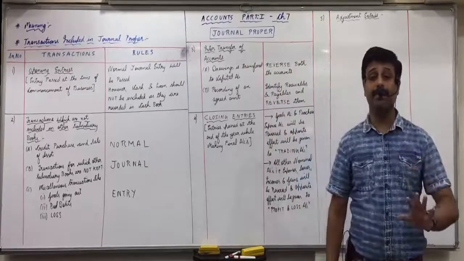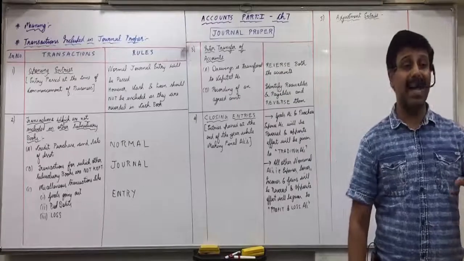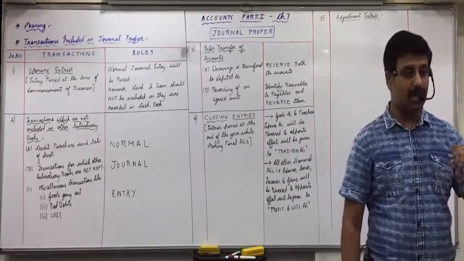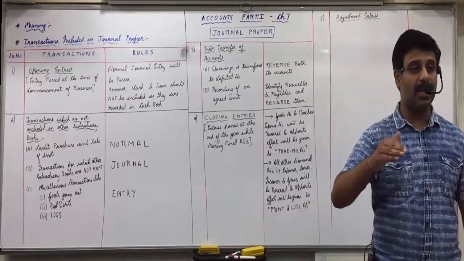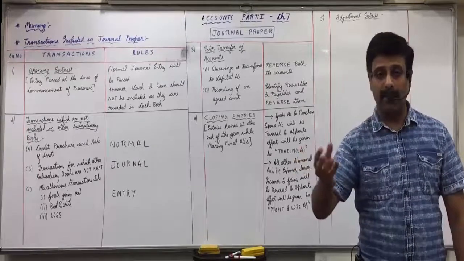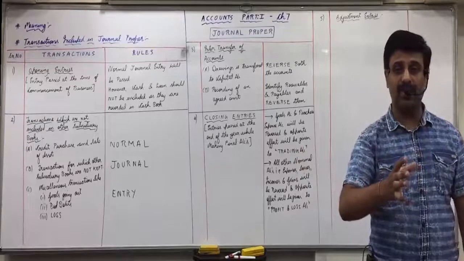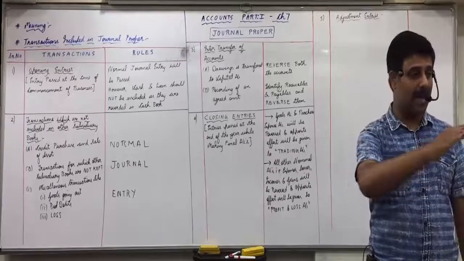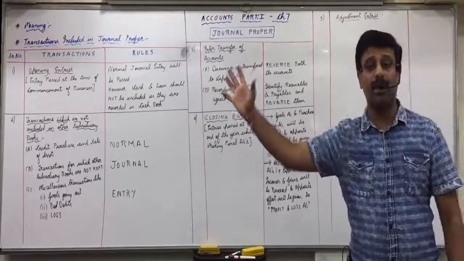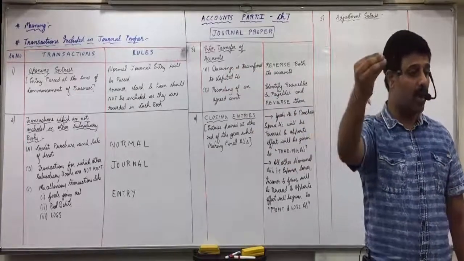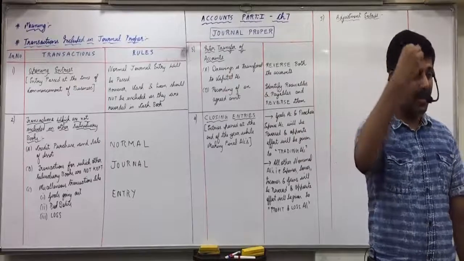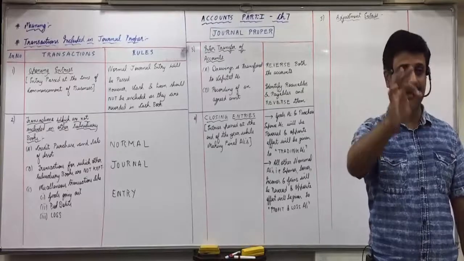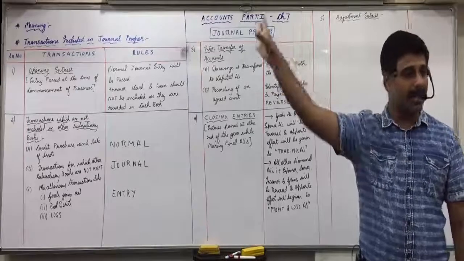For example, on 31st March, the salary is not paid to the employee, it is outstanding. It is possible because every month's salary you give generally in the beginning of next month. Very few employers will pay March salary on 31st March. Generally you will find that March salary is paid on 4th or 5th of April. Very few good employers pay by the last day of the month. Okay, we always pay our employees on 31st, the last day of the month, they'll receive the money in their account.